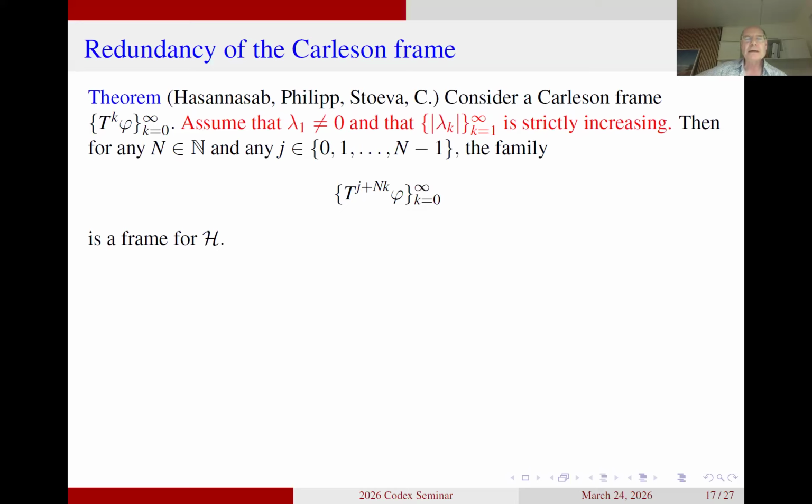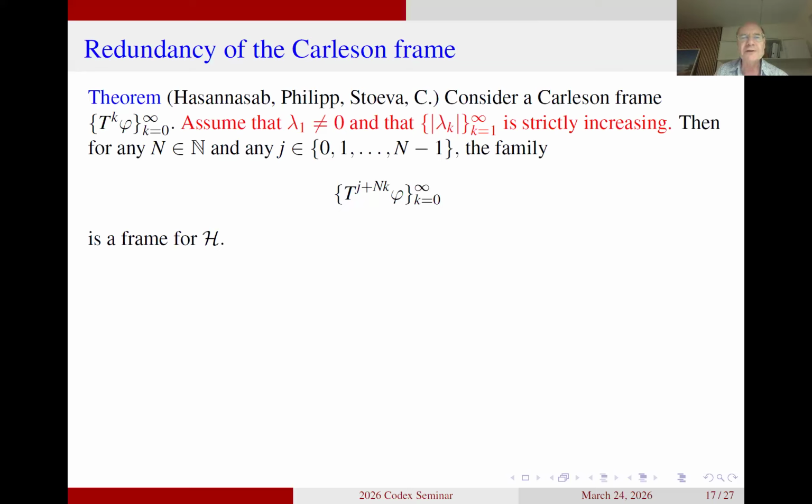We still have this capital N, which is an arbitrary positive integer, but now we also look at a j that is just a fixed integer between 0 and N minus 1. So what the conclusion says is that the family of T to the power j plus capital N k acting on phi is a frame. So the new thing is really just the j that comes in here, and you can see that if you put j equal to 0, you end up with exactly the conclusion we had before. So for j equal to 0, there's nothing new going on here.